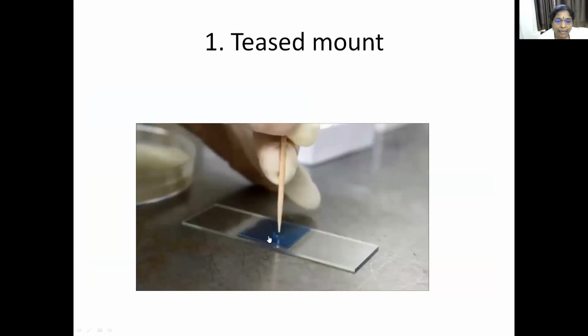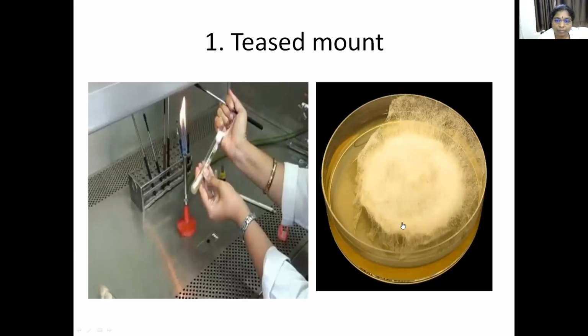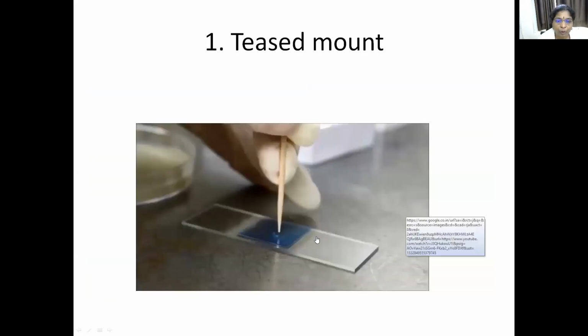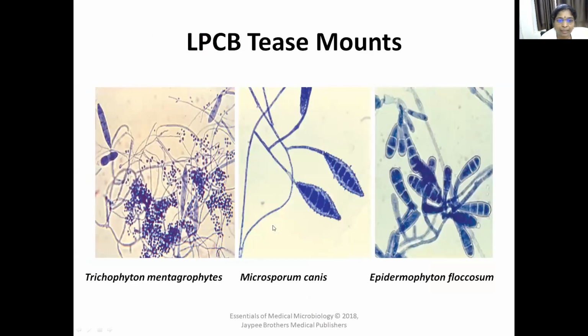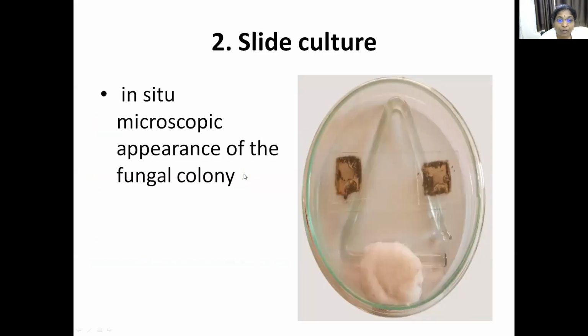You have to take a clean glass slide with a drop of LPCB, lactophenol cotton blue mount, and that fungal culture is kept on the drop of LPCB. With the help of needles you have to tease it, separate the filaments. Then a cover slip is placed and observed under the microscope for septate or aseptate hypha, macroconidia, microconidia, sporangiospores, conidiospores, everything you can observe in that LPCB mount. But one disadvantage is there: when you do the teasing, these structures are broken and it does not give a clear good image.